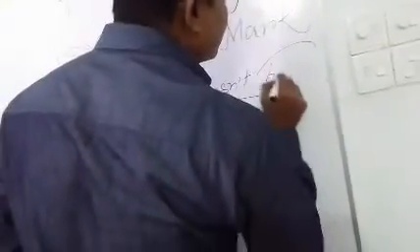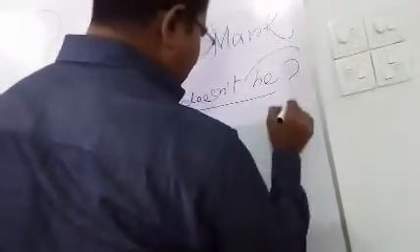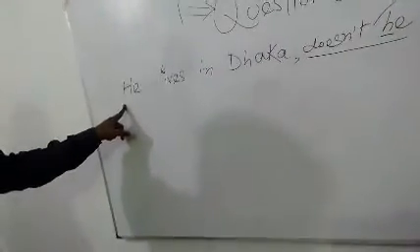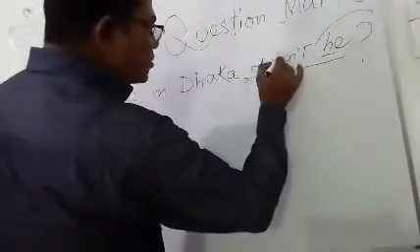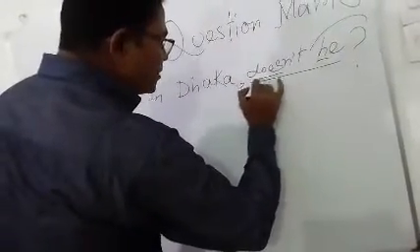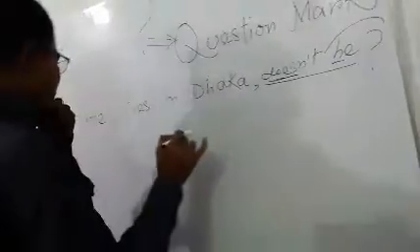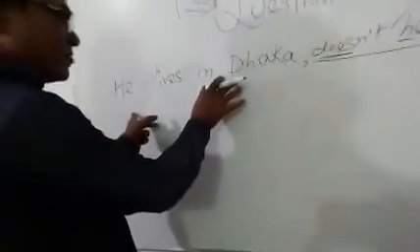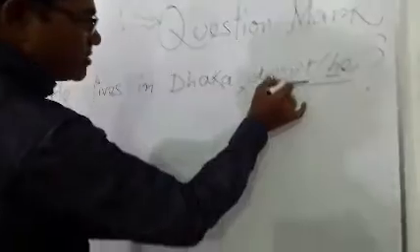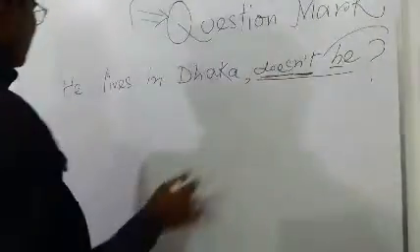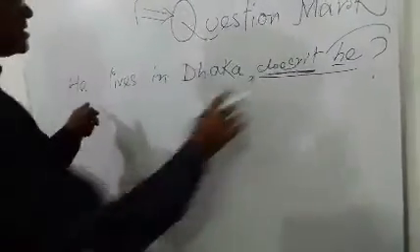Here, he is in a small letter, not capital letter. Then we can say that to make a tag question, at first the auxiliary verb should be written. Then, if the sentence is in affirmative form, n't, I mean contracted not, will come here, and then the subject.